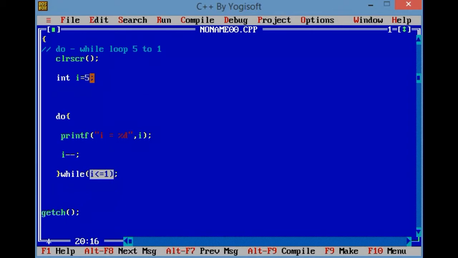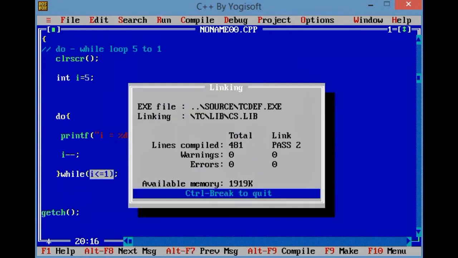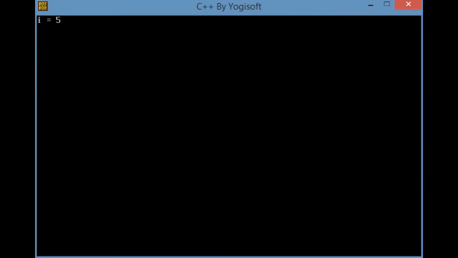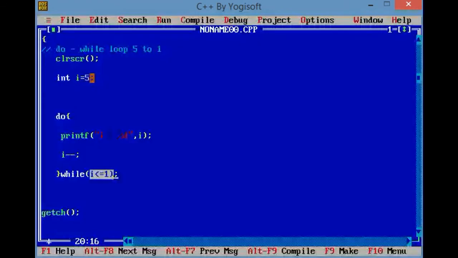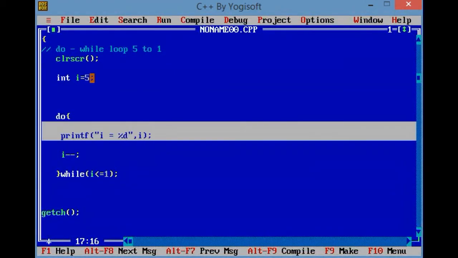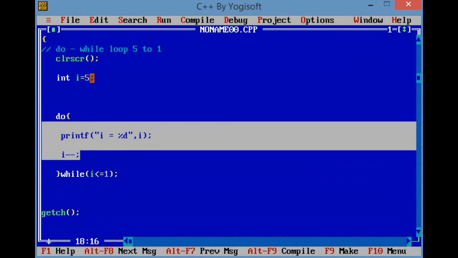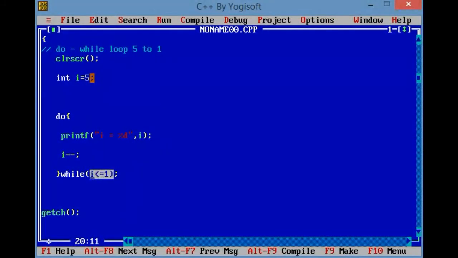I will receive the value 5 because the condition is false. According to the concept of do while, if the condition is false, I am still able to see a single output. The output is I equals 5. Why? Because first I enter the body of do, then after that I check the condition. From the second time, I am not able to execute do.